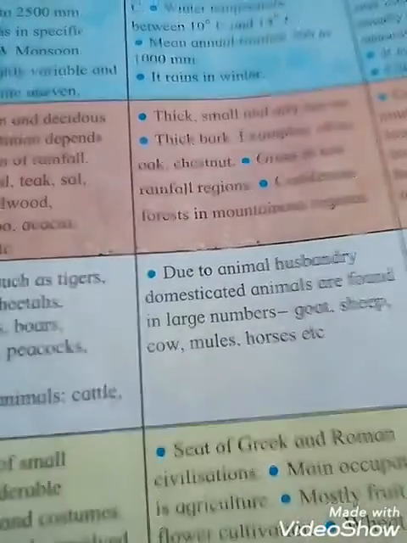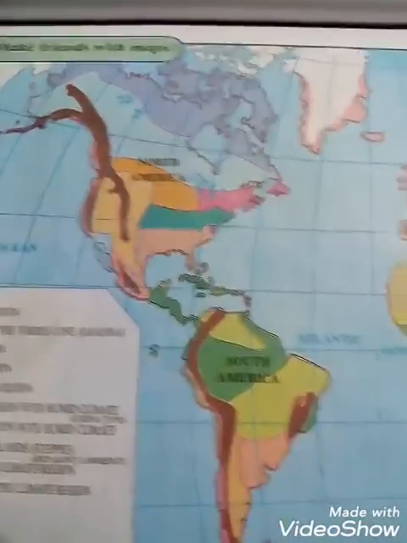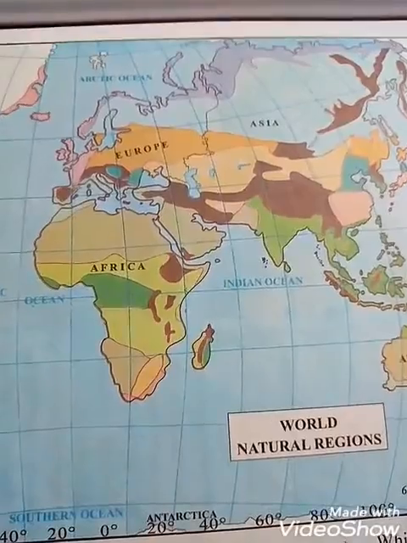Okay students. Make friends with maps. See, students, the world natural regions.